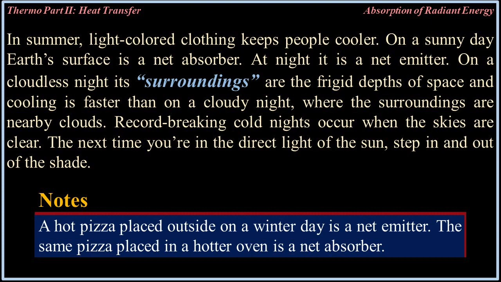The next time you're in direct light of the sun, step in and out of the shade. Notes: a hot pizza placed outside on a winter day is a net emitter. The same pizza placed in a hotter oven is a net absorber.